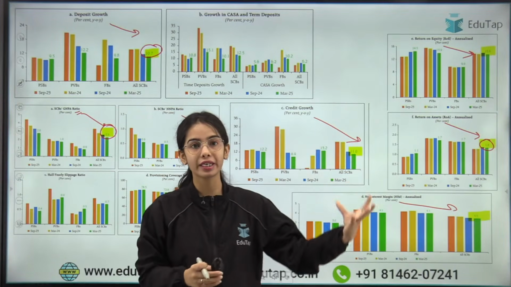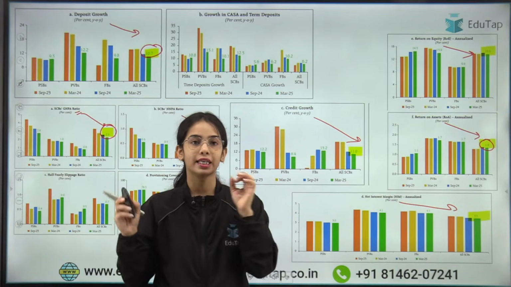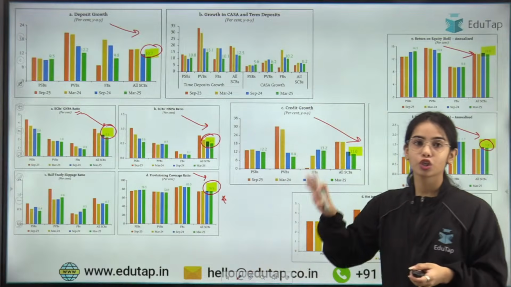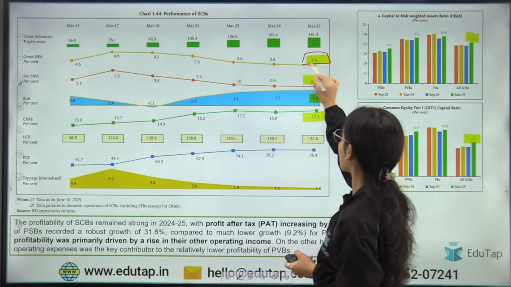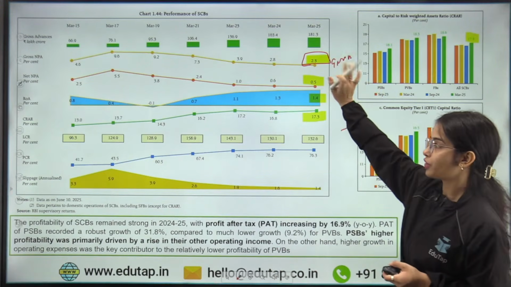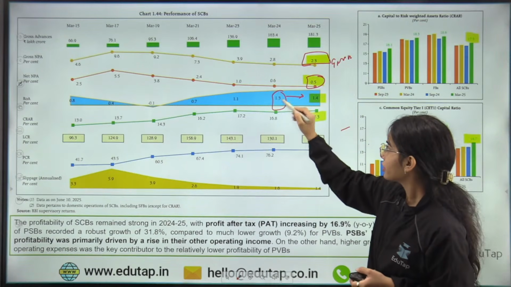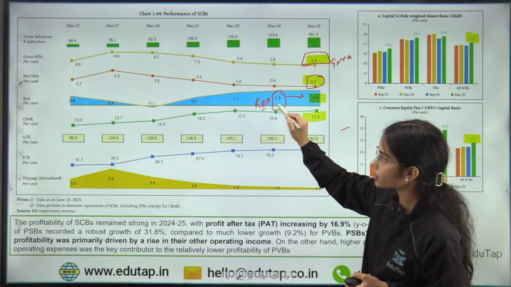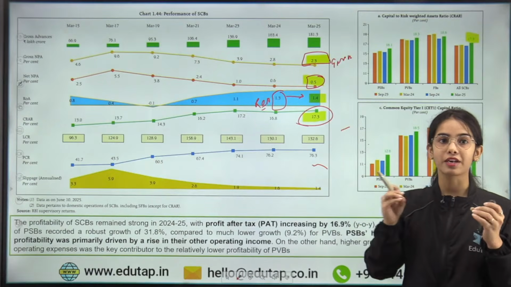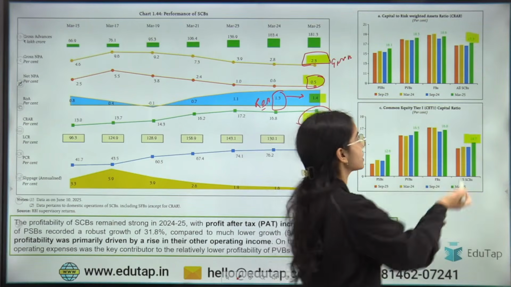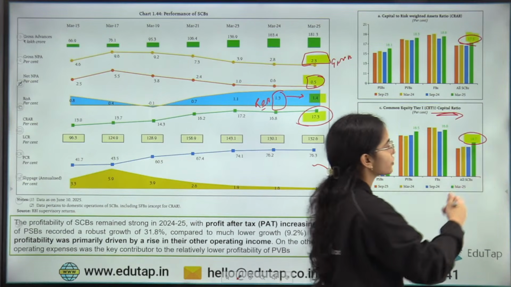Now, what is the meaning of net interest margin and provisioning coverage ratio? All of this has been explained in the complete session that I have taken on the Financial Stability Report. So let's not go too much in depth. Let's focus on the data here. The gross non-performing asset is 2.3%, net non-performing asset 0.5%. The return on asset has increased from 1.3% to 1.4%, and the CRAR is 17.3%.